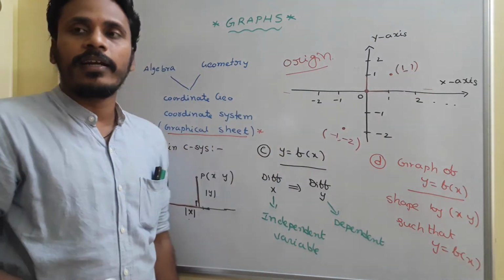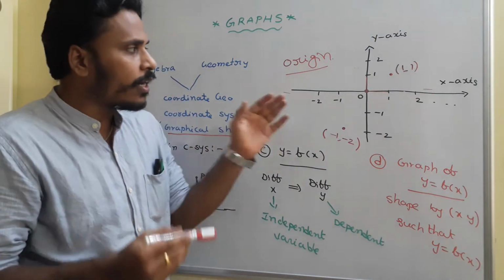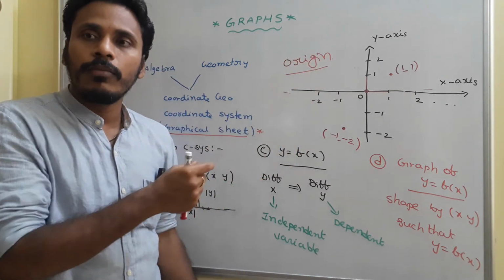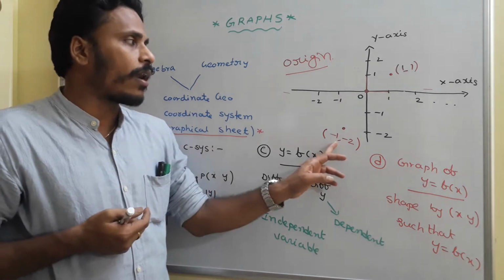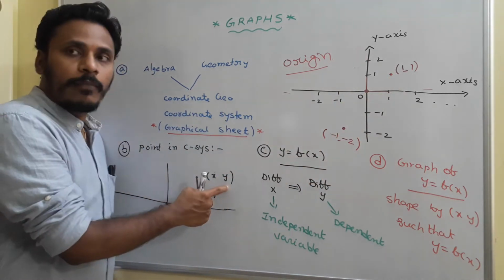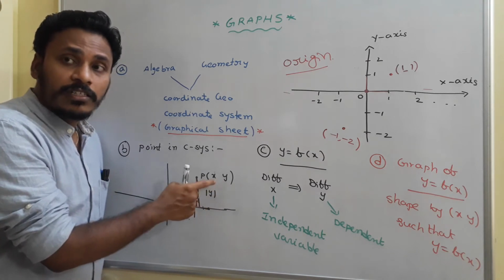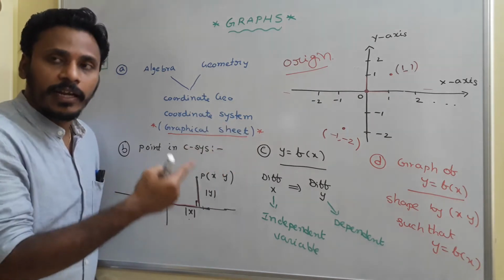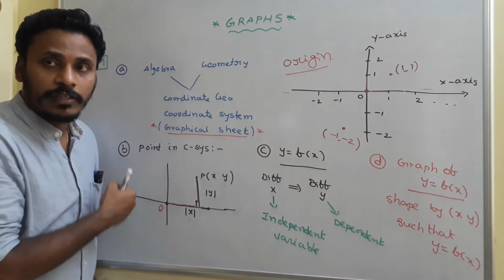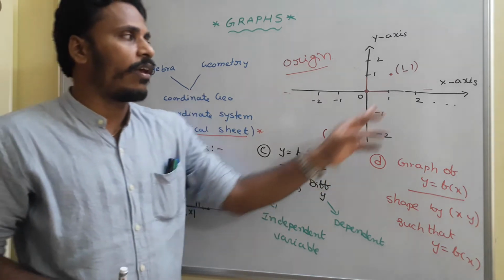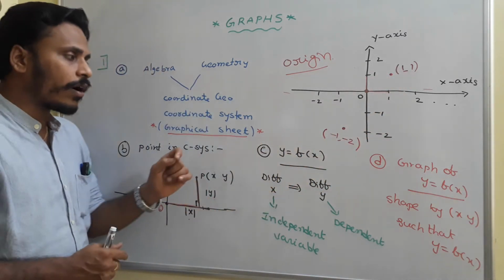Right side indicates positive values, upward indicates positive values. With the direction along with the length of the movement, we address the point. If a point is (x, y), x represents the distance of the point from the origin; if it is along the right side, we take it as positive, and if it is along the left side, we take it as negative. That's the way of addressing a point.